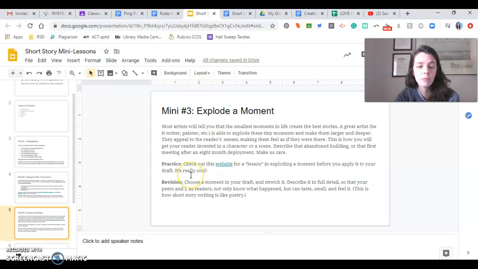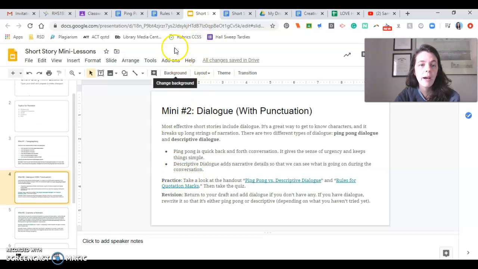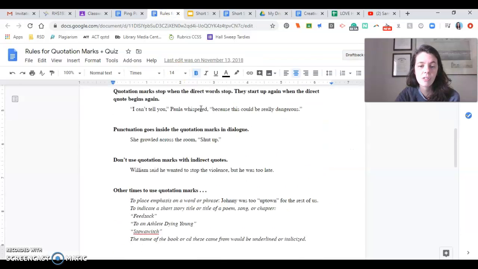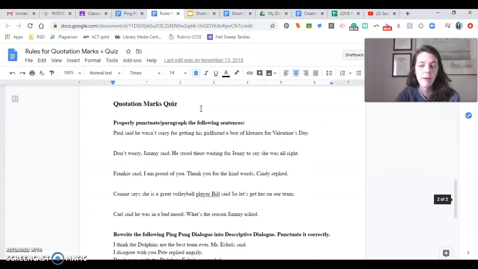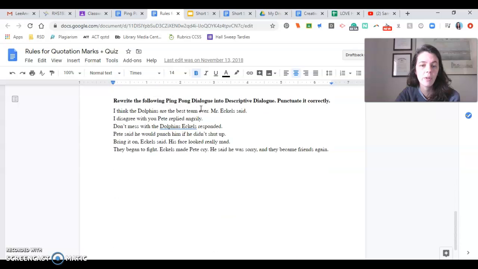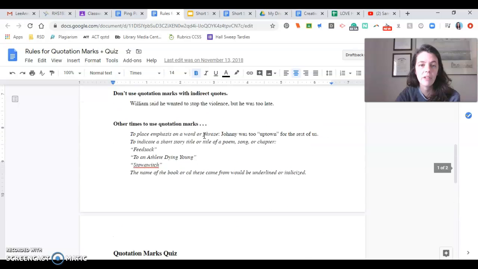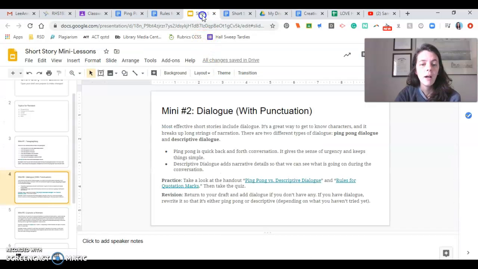Also, there are rules for quotation marks. I have that right here embedded in the lesson too. You can click on that if you're not really sure how to punctuate dialogue and things like that. This just goes through how to do that, and then there's a little quiz at the end. You just drop that into Grammarly, and it will show you where all of the dialogue should go.